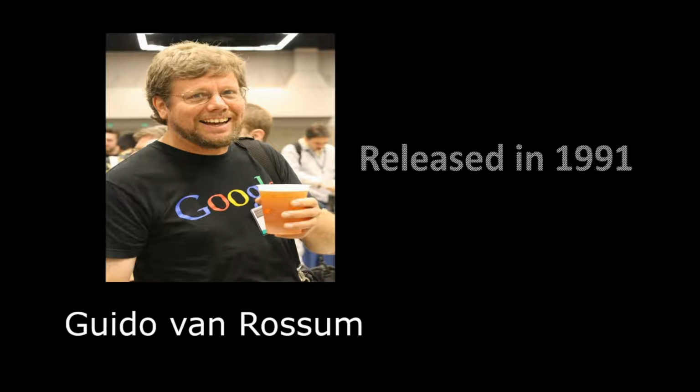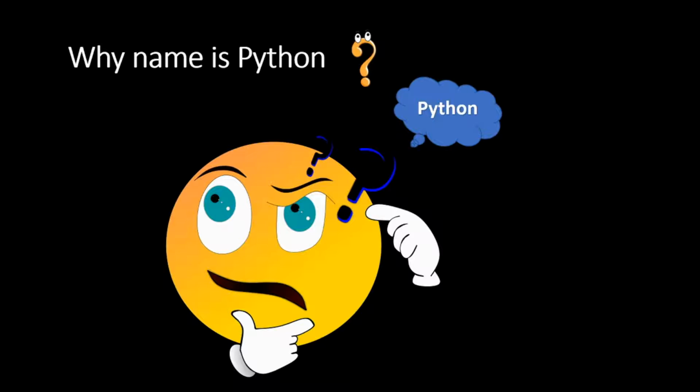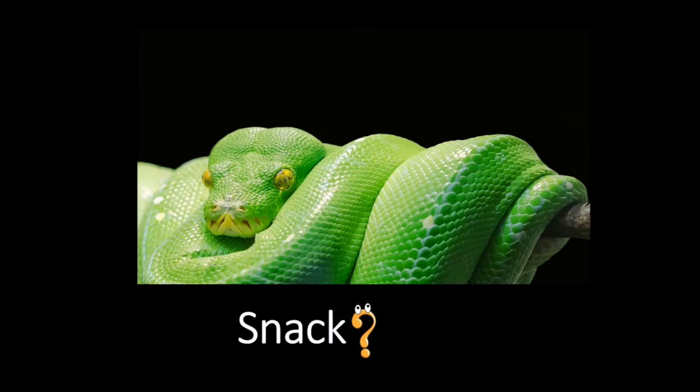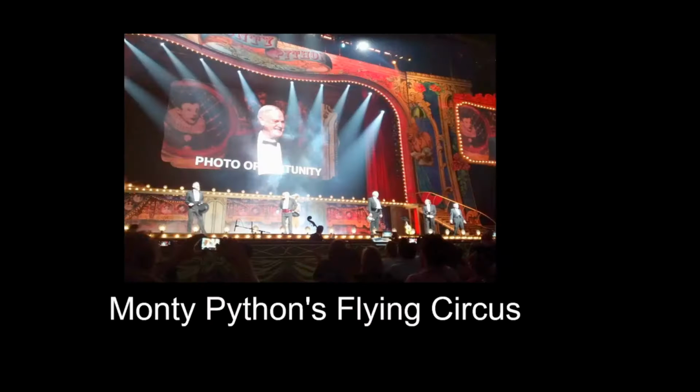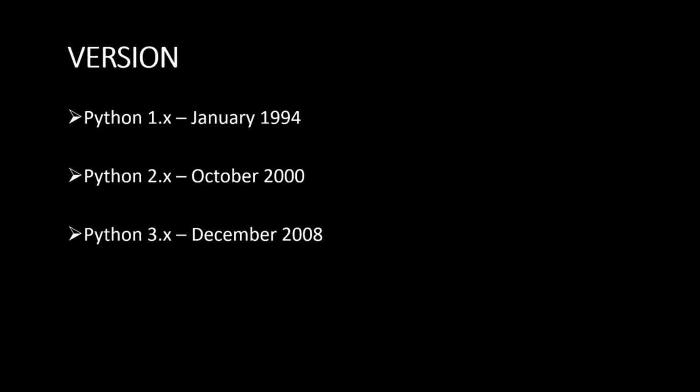Now let's focus on this name Python. In fact, when you talk about C, C++ and Java, their names have some story, right? What about Python? It's not just because the language looks like a snake, but not exactly. The author of Python was a big fan of the British comedy show called Monty Python's Flying Circus, and that's why he went with the name Python.